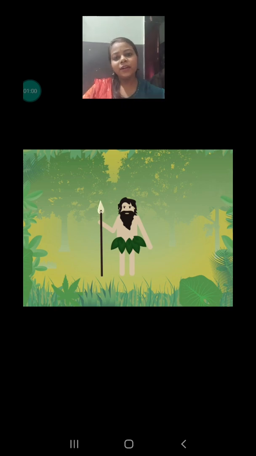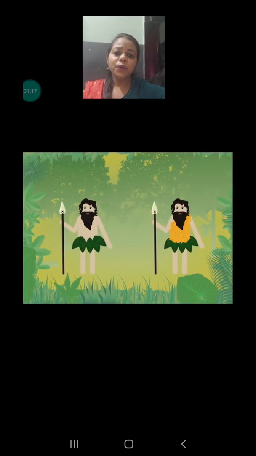But before that, let's go millions of years ago when people did not have any clothes to cover their body. At that time they used big leaves and grass to cover their body, but that was not enough to protect them from heat and cold. So slowly they started using the skin of different animals to protect from cold. But that was not cloth, isn't it?